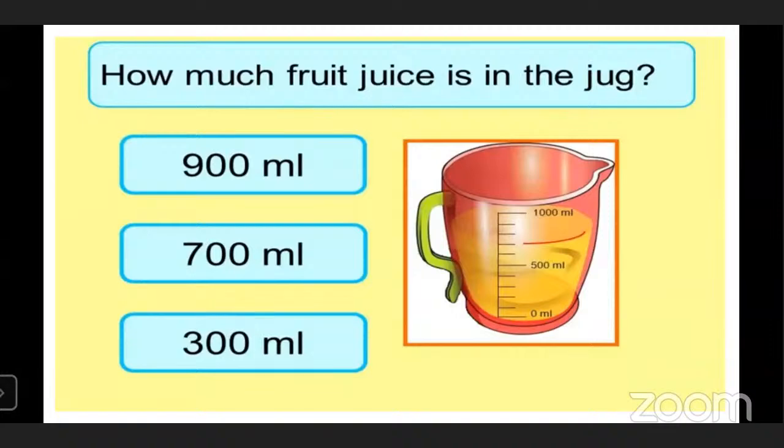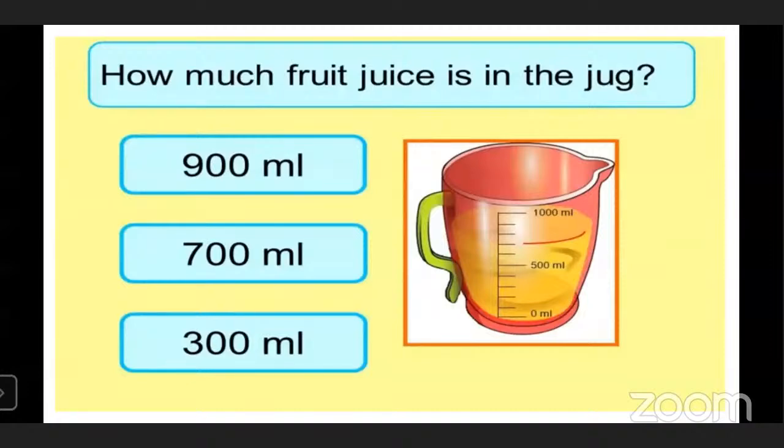You cannot put more than 1 liter in that. Now you tell me the milliliters of juice that jug is holding right now. Whether it is 900 milliliter, 700 milliliter or 300 milliliter.